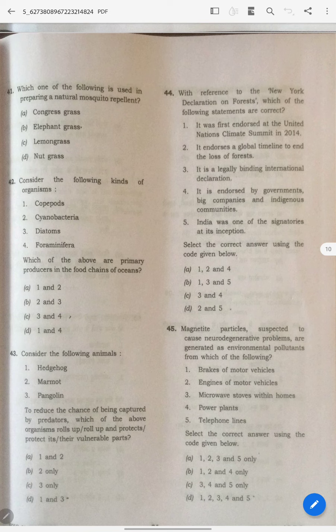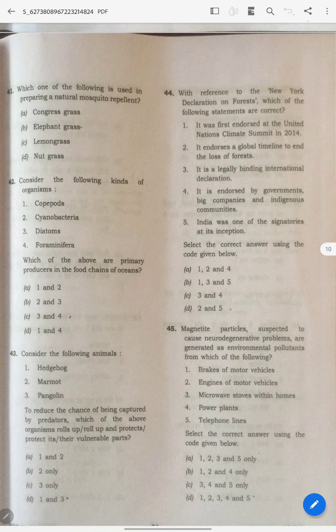And this thing, used in preparing natural mosquito repellent. See here, if it is 1, 2, 3 and 4, then 2 and 3 should be the answer, or 2 and 3 only. But because they have asked about these two, this is actually a confusion. I don't know what UPSC will give as option. I opted for this one, and the majority also say this is right. Actually when you look on the internet, both are correct.